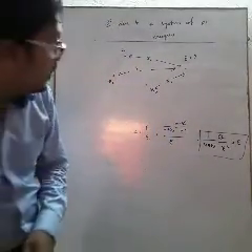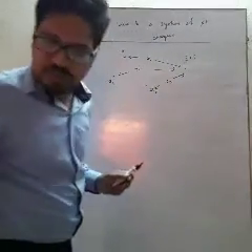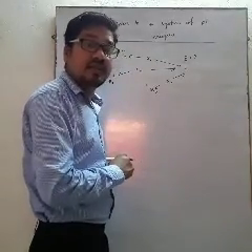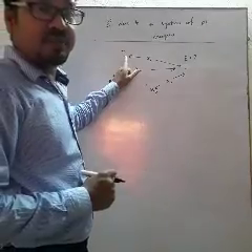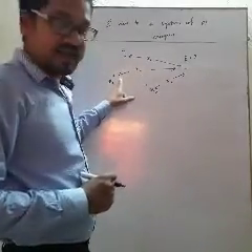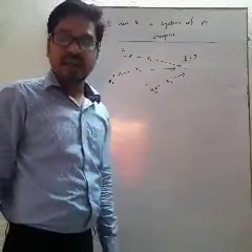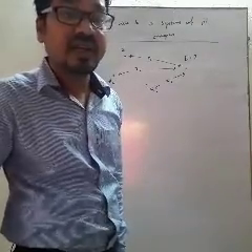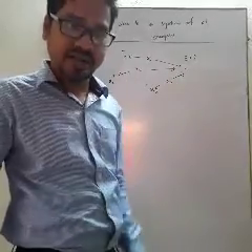Then what will be the electric field intensity at this point? It is the summation of the electric field intensity due to the first charge, the second charge and the third charge. But the summation will be taken vectorially, that is, the vector addition of the electric field intensity due to the individual isolated charge particles.